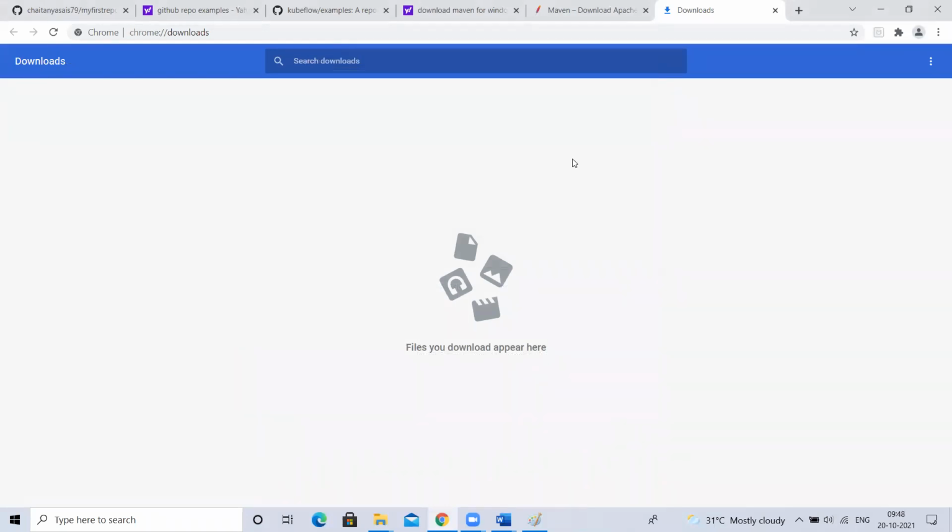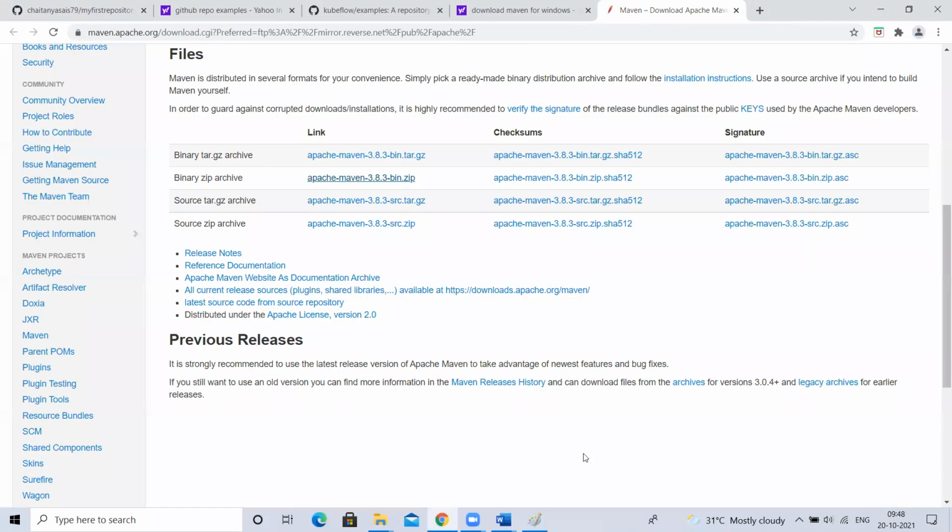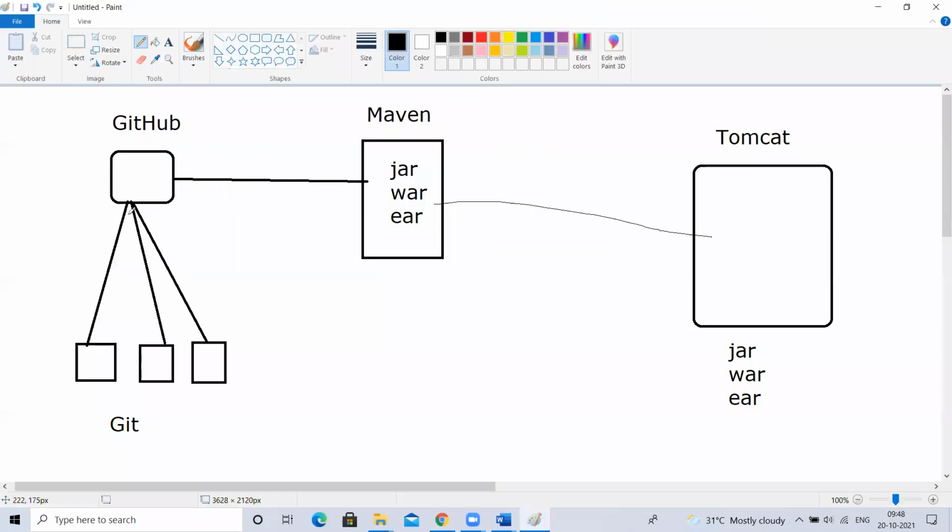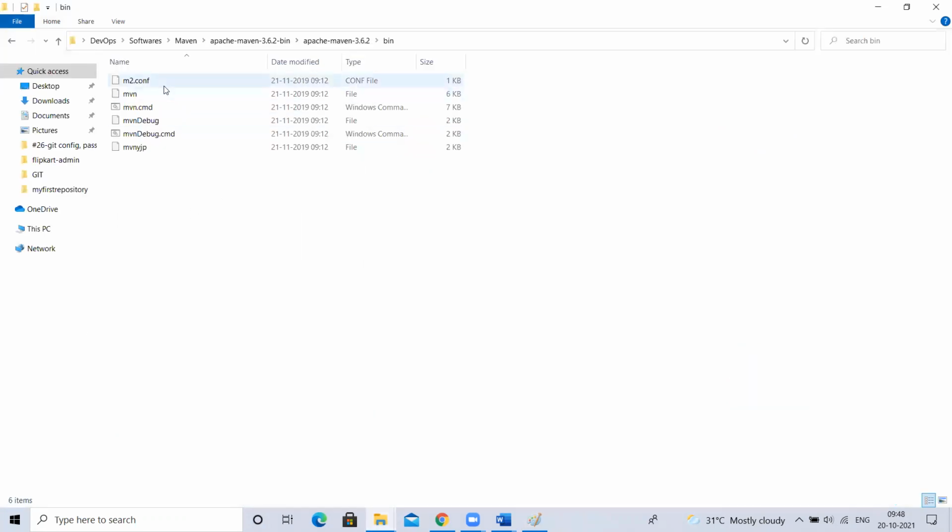Okay, fine. So next, I said if I give the source code to Maven, it will convert that project into any one of jar, war, ear. How does it know that? We have to tell Maven whether to convert to jar, war, or ear. Where we have to tell is pom.xml. You may get one question, sir, here I'm not seeing pom.xml. In the Maven software, I'm nowhere seeing pom.xml. pom.xml is not related to Maven itself. It is related to your project.